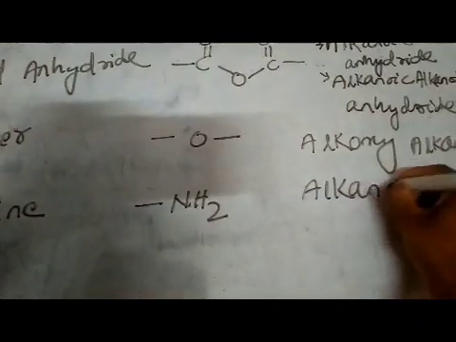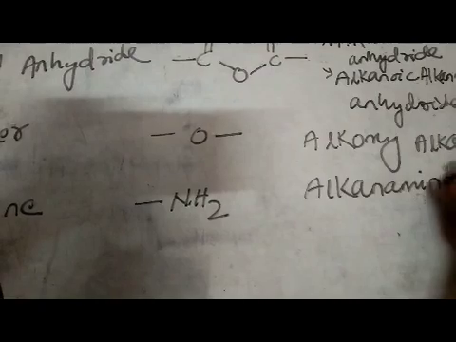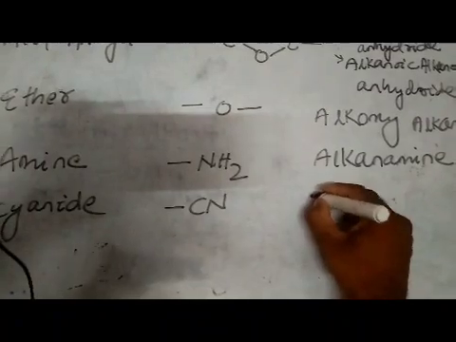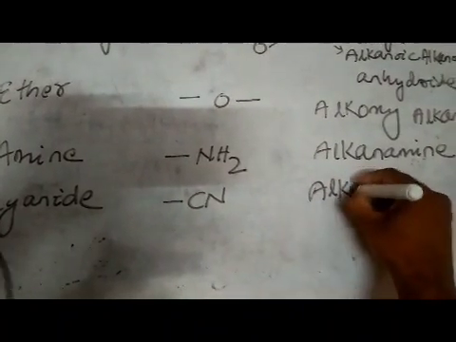The functional group is bond NH2. The IUPAC name is alkanamine. Then next functional group is cyanide. The functional group is bond CN, and the IUPAC name is alkane nitrile.